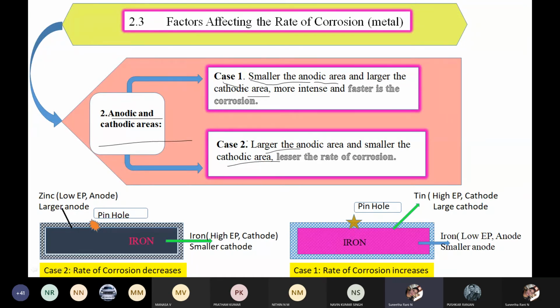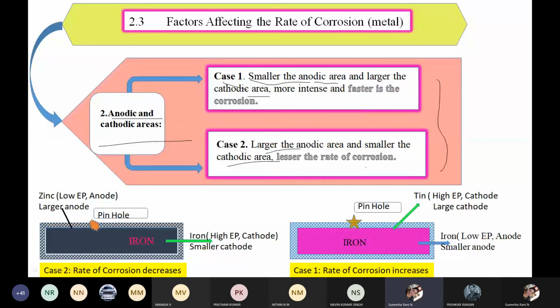So in both cases, if the anodic area is small, corrosion is faster. If the anodic area is large, the rate of corrosion is less. But in both cases, you can see corrosion.